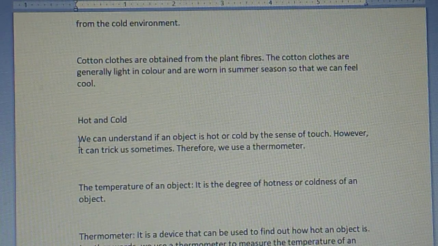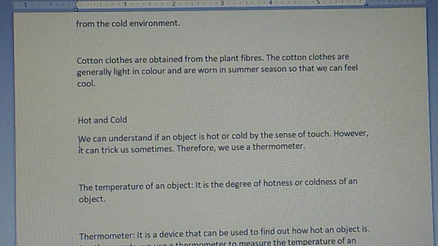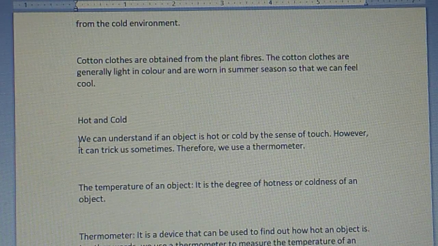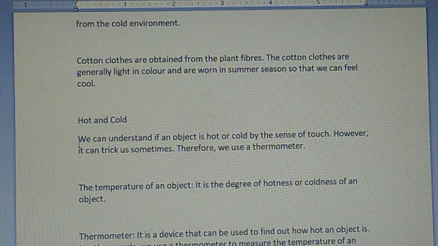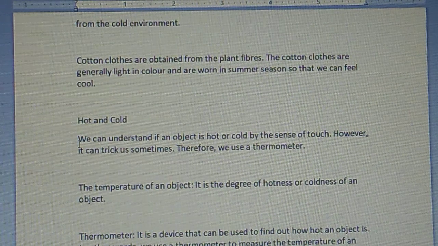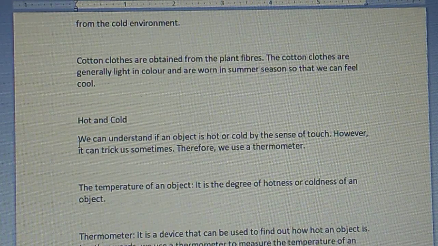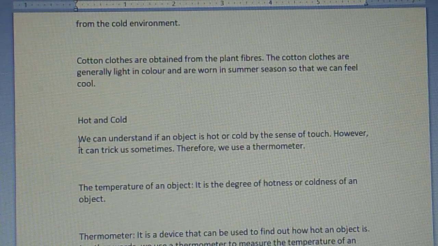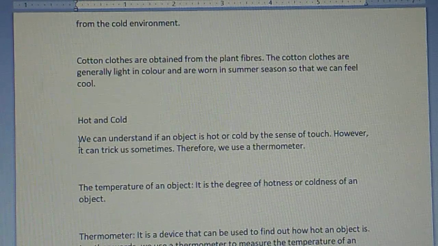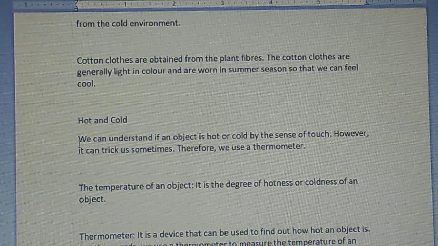Actually, there is a 6-month day and 6-month night there. At the time of the night, they are in the process of hibernation, where they are just sleeping and storing their energy so that they can survive for a long time. Okay, that is another part. Let's come back to the topic, heat.